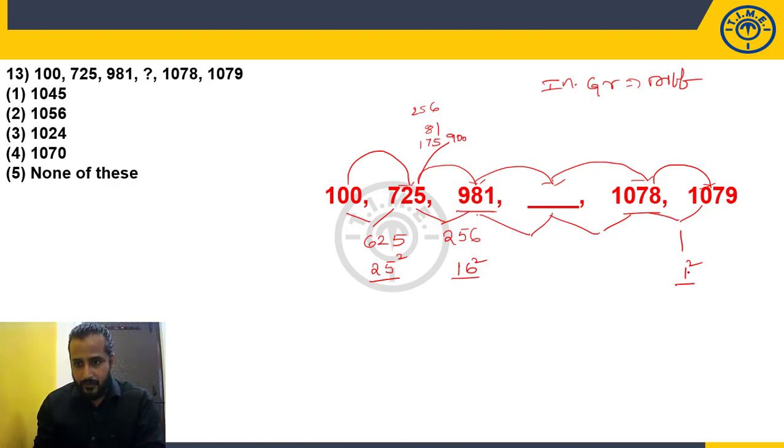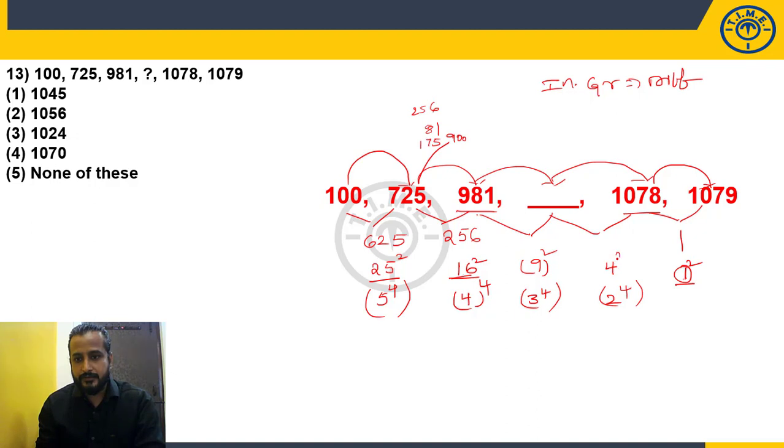It can be, if you assume that this is 1 square, this 16 is 4 square and this 25 is 5 square, which is nothing but 5 to the power 4, 4 to the power 4. Then this will be 3 to the power 4, which is nothing but 9 square. Now here 2 to the power 4, which is nothing but 4 square. And 1 to the power 4. So this is how we can identify the logic.